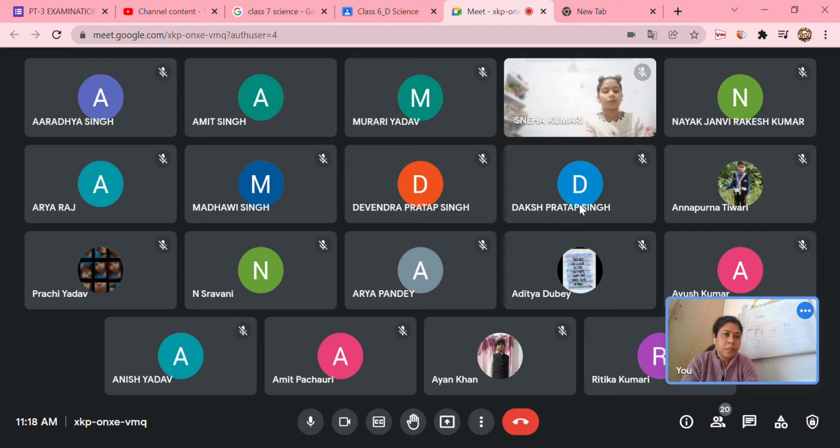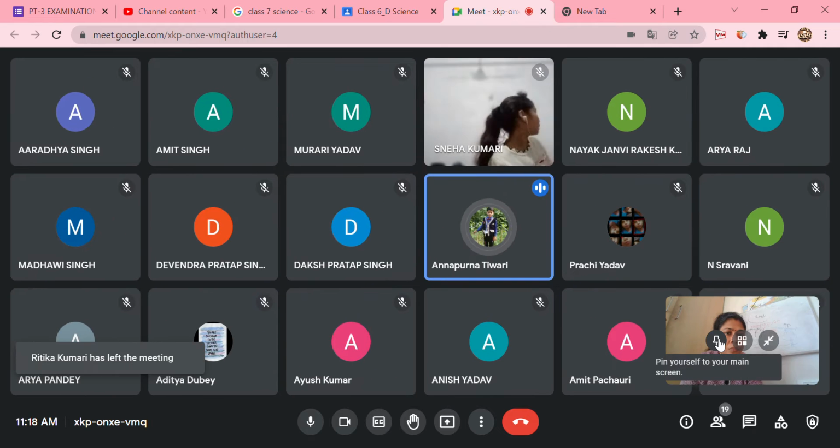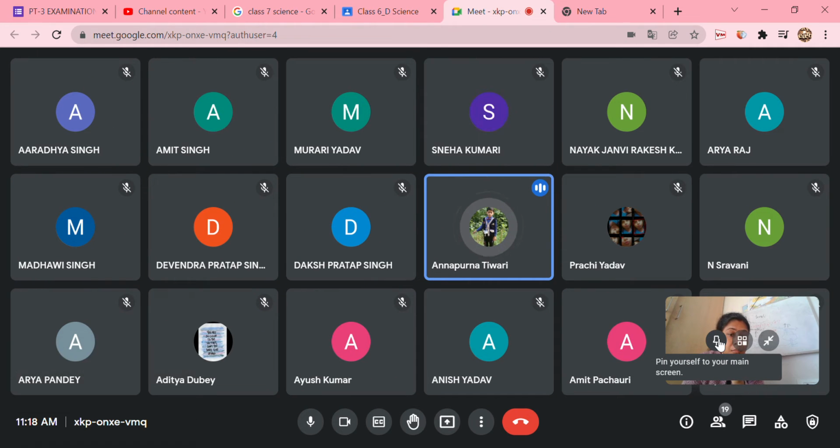Ma'am, image is a true reflection of an object. Image is formed by light rays. Shadow is formed by obstruction of light. Shadow is a region of the absence of light. And one thing, image has the color of the object, but shadow doesn't have any color. It is dark in color.